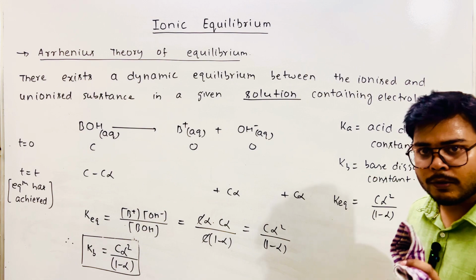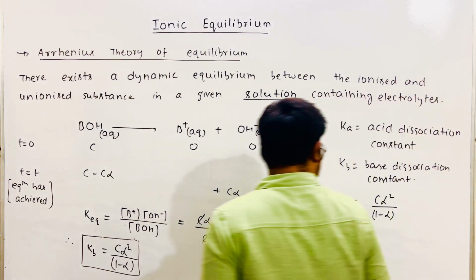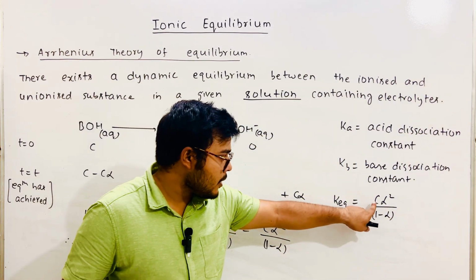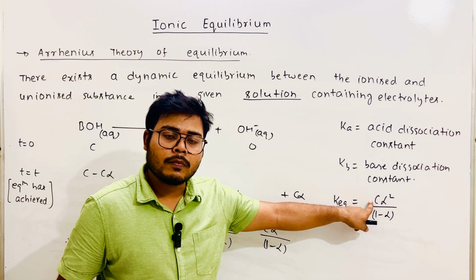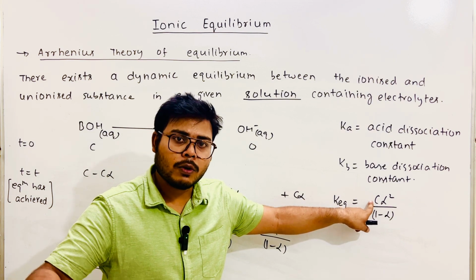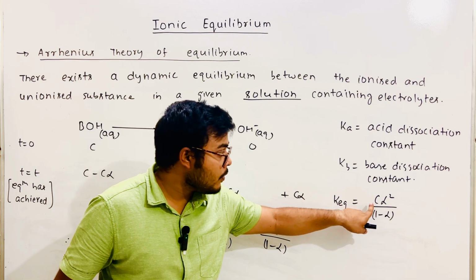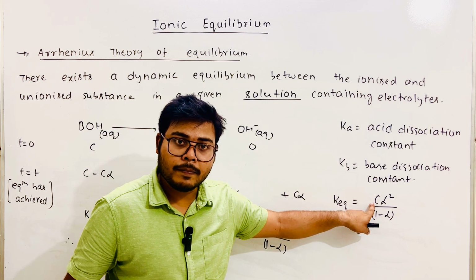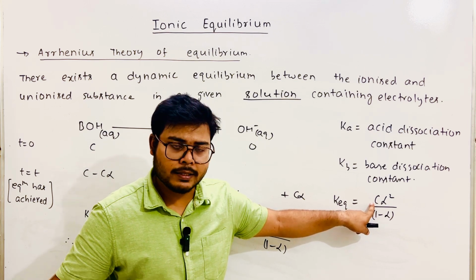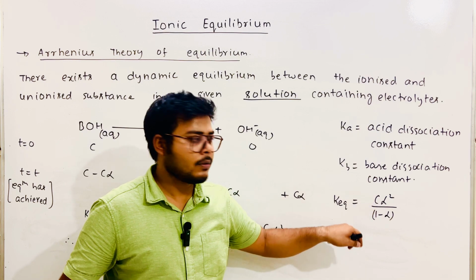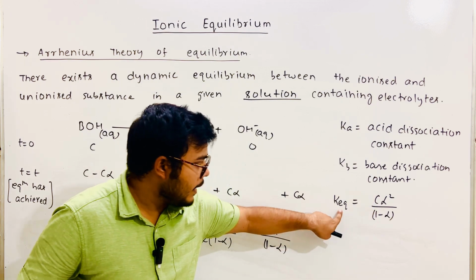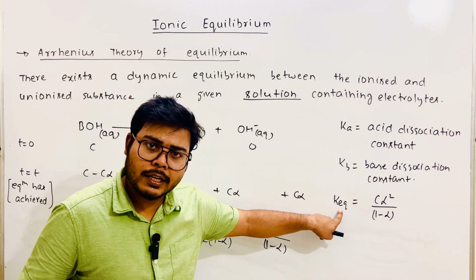Now listen carefully. If you increase the concentration of the acid or any substance or any base, then will this K equilibrium change?